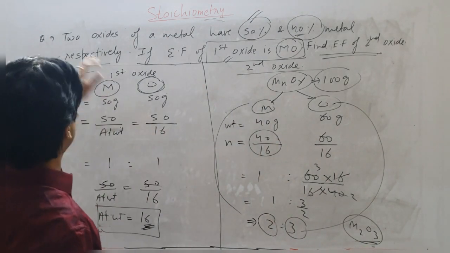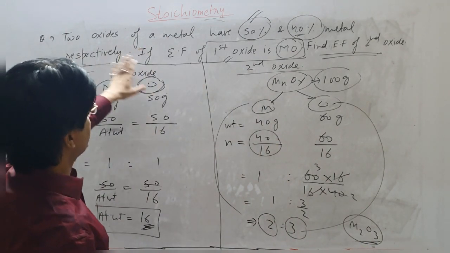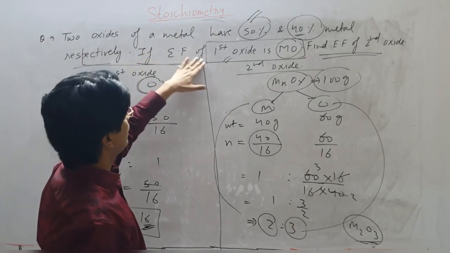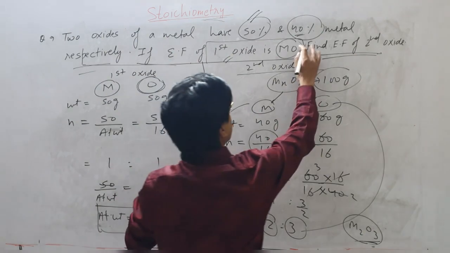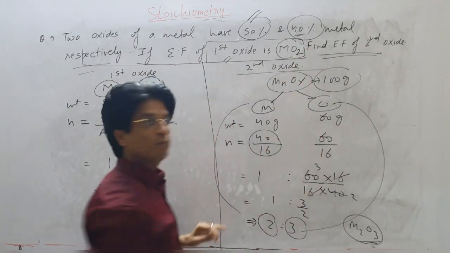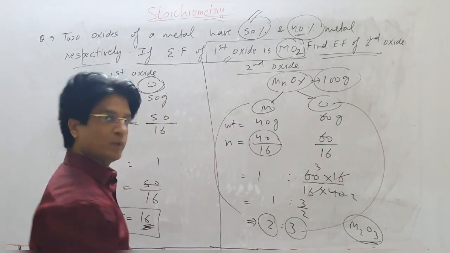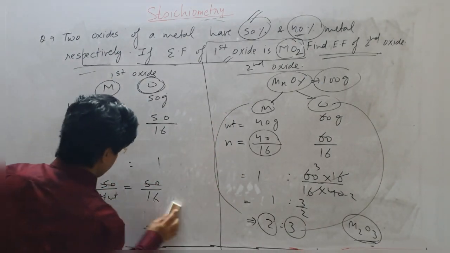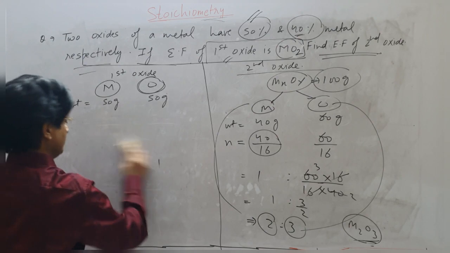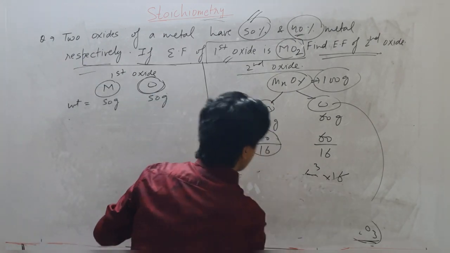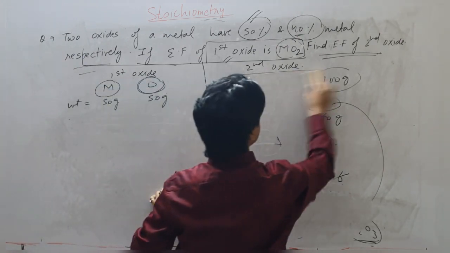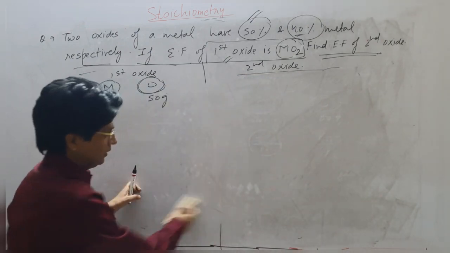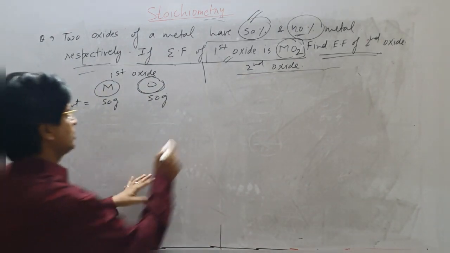Now see, I'll make a subtle change. The entire data will be the same, but if the empirical formula of the first oxide is MO2, how will you handle this question? Okay, let's try that. See, simple one. I'm not changing any data, but I'm just changing the empirical formula of the first oxide, and let's check how we can solve it.